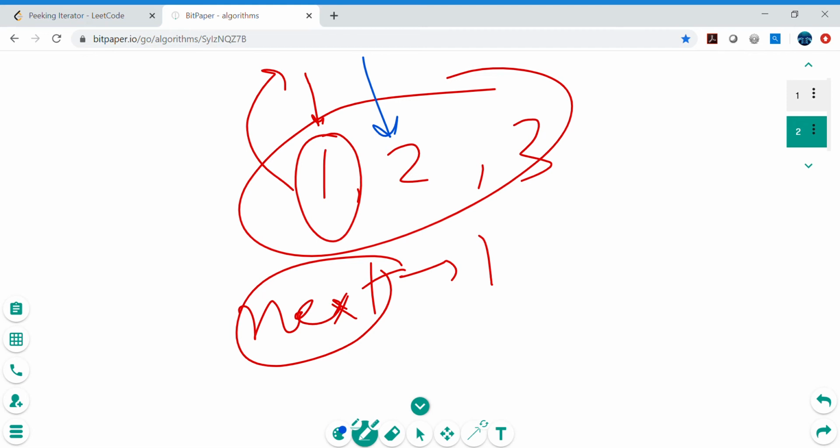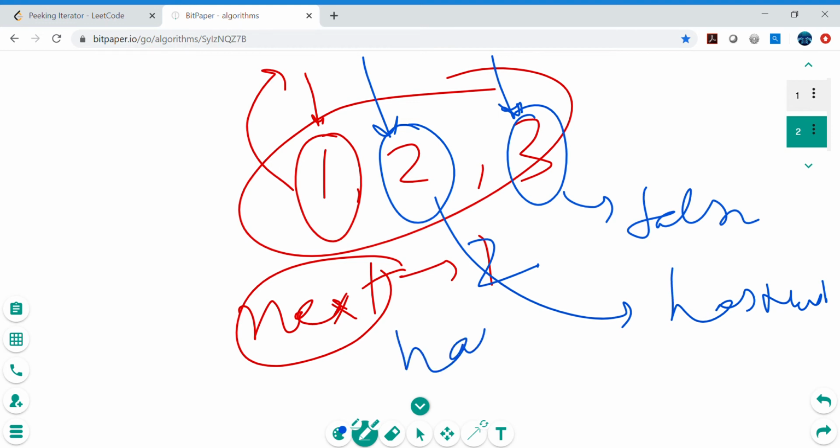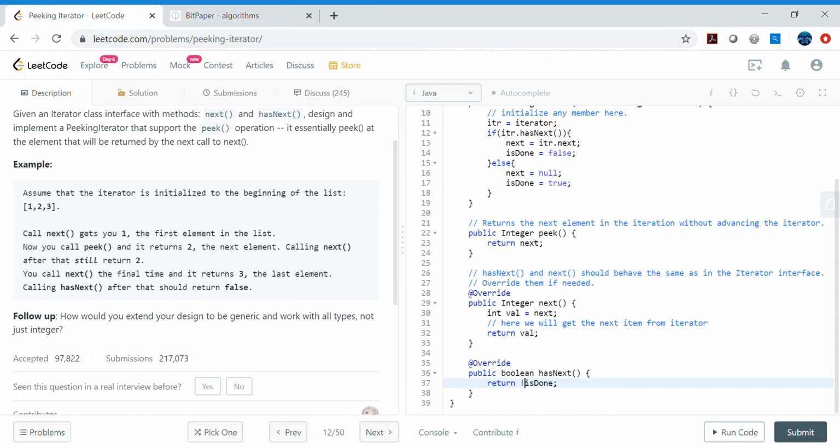And once we call peek now, then peek should return 2, right? And if we call next again, then next will return 2 and the pointer will come to 3. And now if you call hasNext, then hasNext will return false because there is no element after 3. But if you call hasNext whenever it is at 2, then it should return true. I am talking about the hasNext method, right?